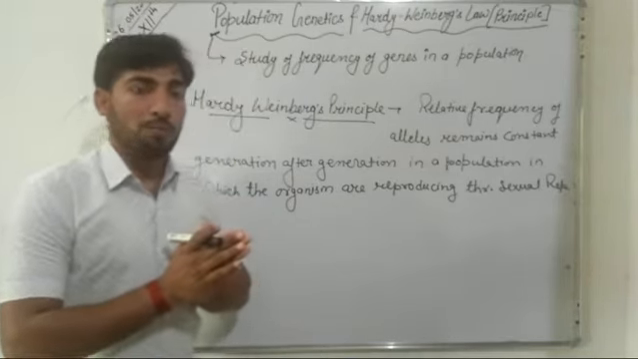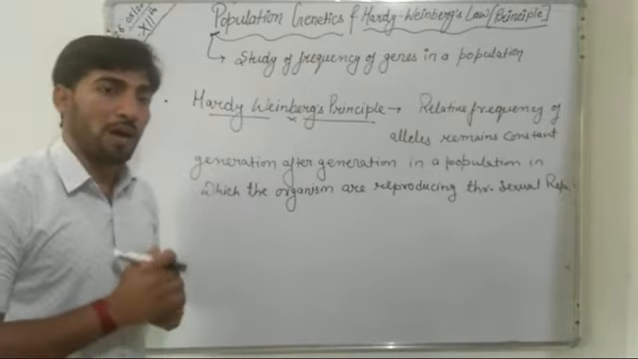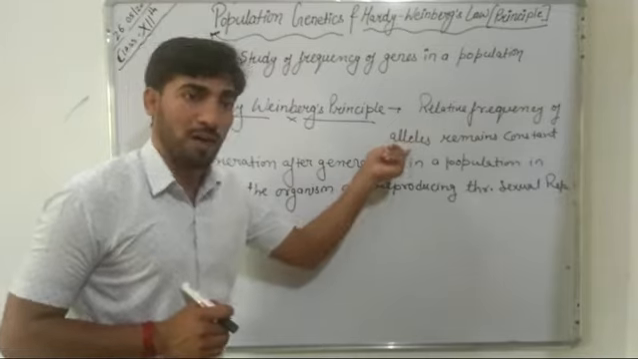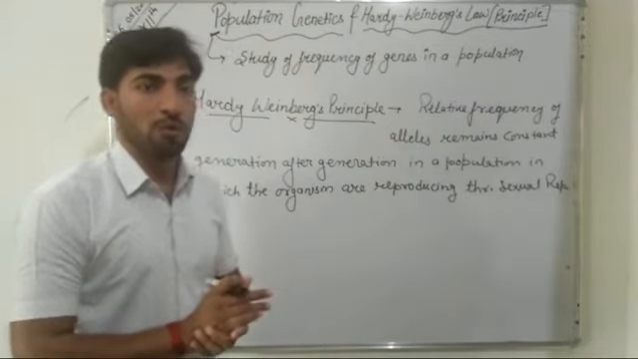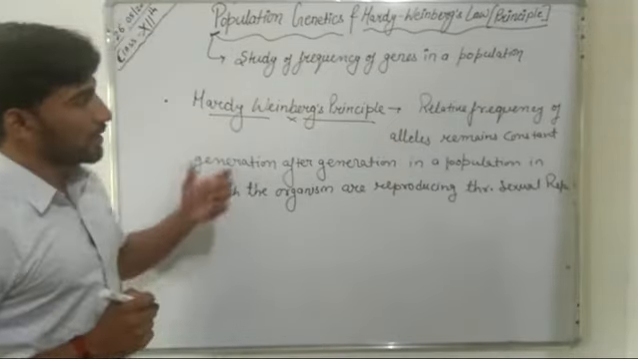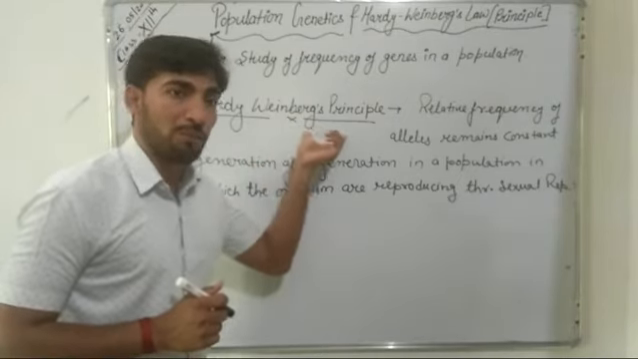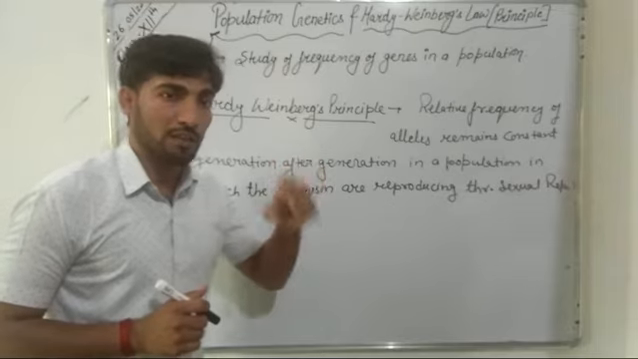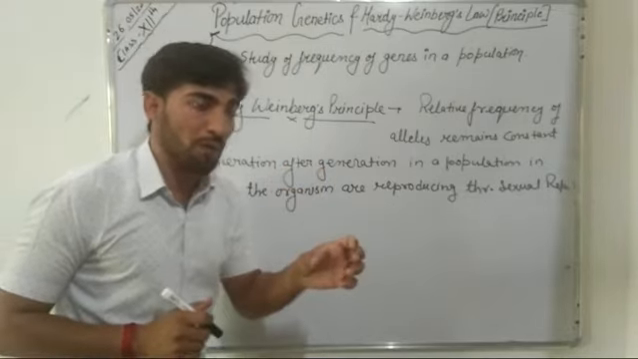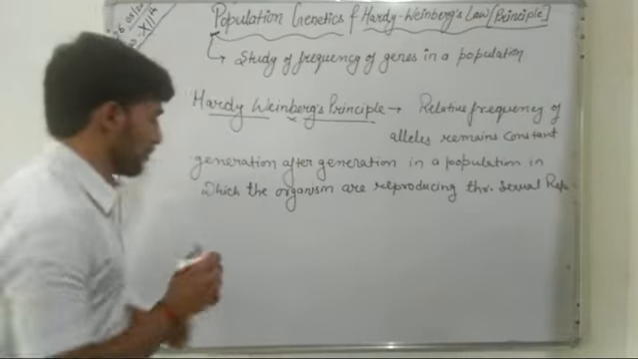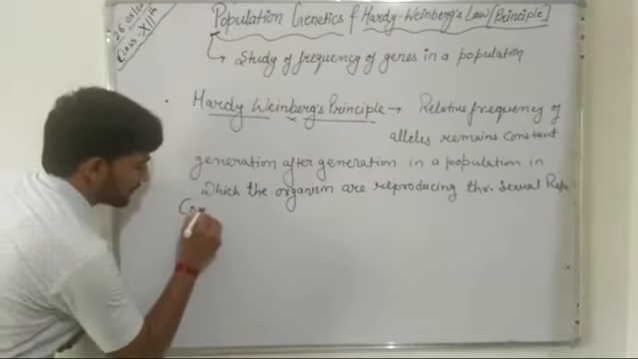So in a population when the organism are reproducing sexually, then relative frequency of all the alleles will remain constant. Now there are certain conditions on which this Hardy-Weinberg's principle works, or certain conditions which must be fulfilled for this Hardy-Weinberg's principle. So these conditions are: